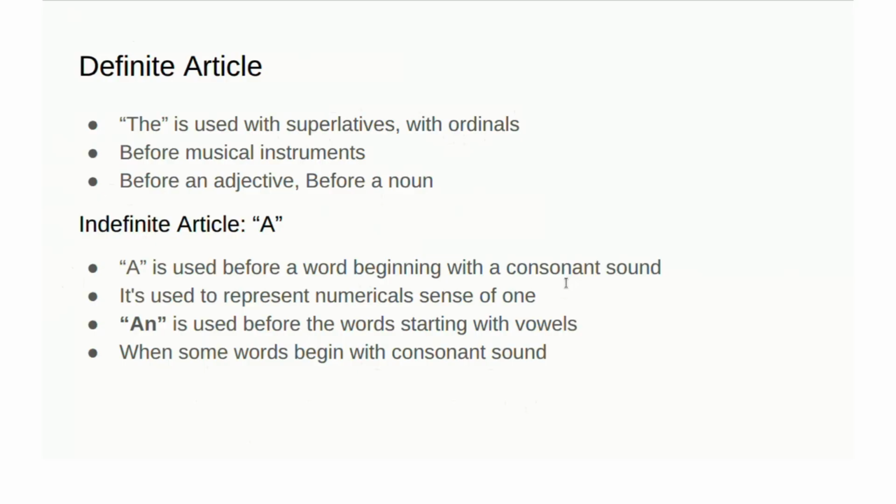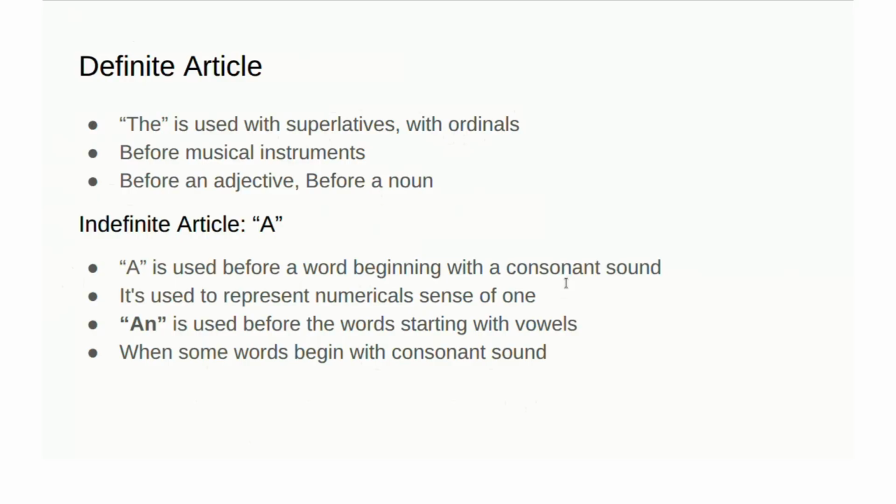Okay, and one more indefinite article is an. An is used before words starting with vowels. So we have five vowels in the English language: A, E, I, O, U. So we can say an apple, an ice cream, an umbrella, an orange, like this. An has to be used in front of words starting with a vowel sound.